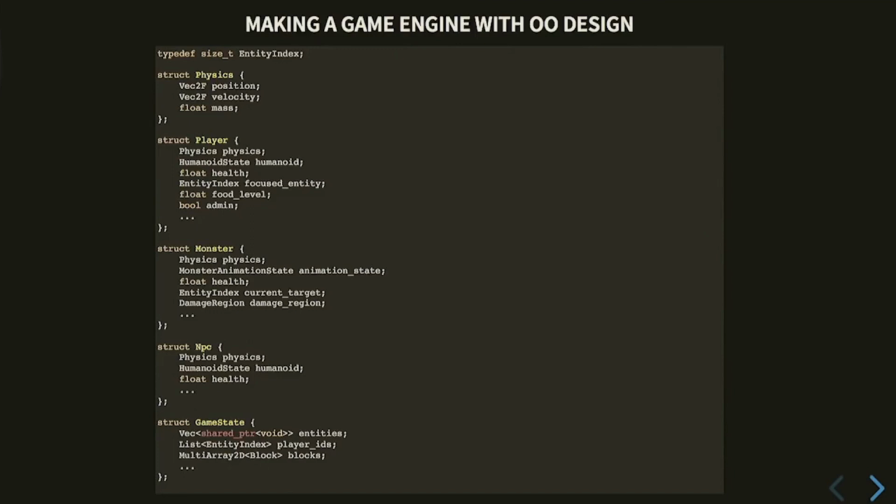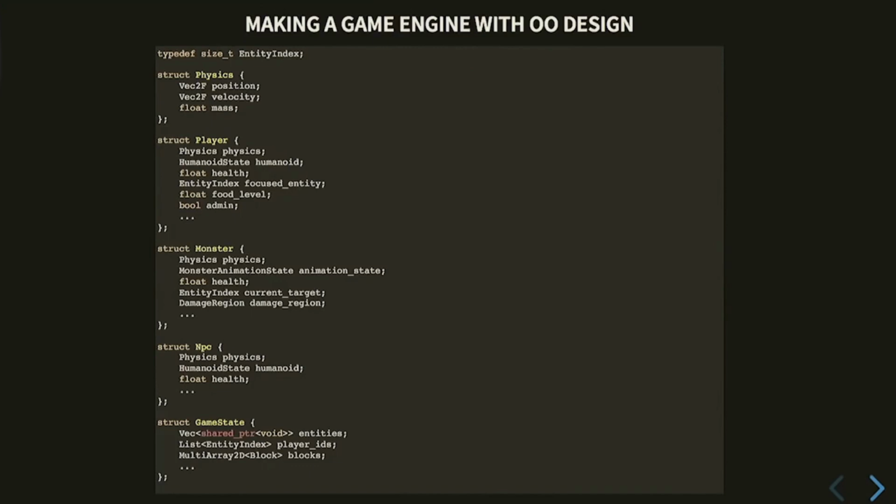So in this case, our entities are the player, the thing you control, monster, which may be like a little critter going around that you shouldn't touch because it'll damage you, and then maybe some NPCs that you can talk to. And then we have our game state, which is the struct that we made that's going to contain the entire state of our game.